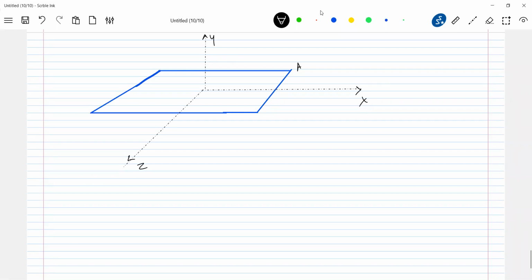So let this be A, B, C, and D. Let there be a magnetic field. And this is the most important thing of dipole moment that I'm putting in front of you.